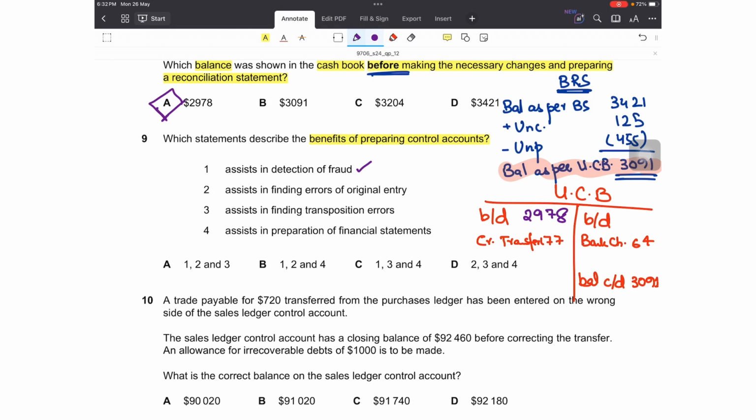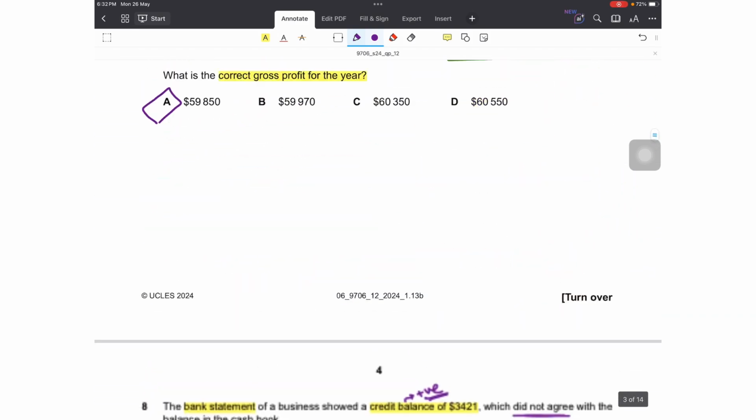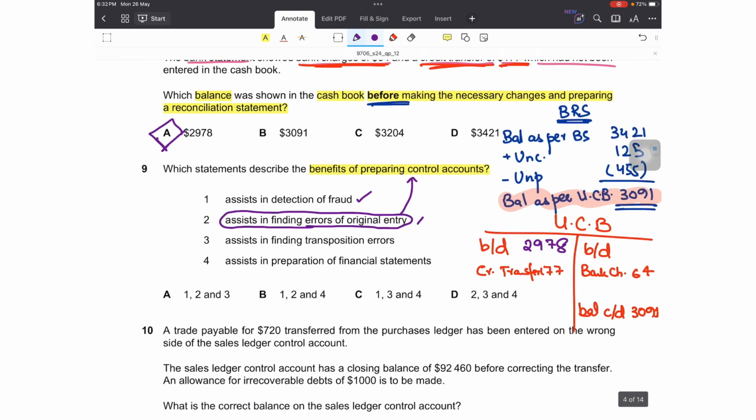Similarly, number 2 says, it assists in finding errors of original entry. No. Errors of original entry are the biggest limitation of control accounts, as errors that do not affect the trial balance, if present in the accounts, won't be revealed by the control accounts. This is similar to what we did earlier in question number 6. So this isn't a benefit, this is a limitation.